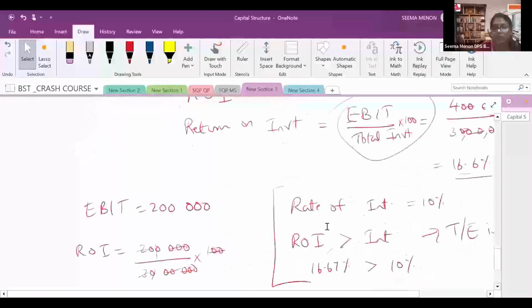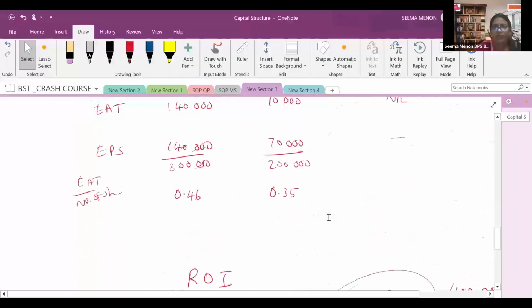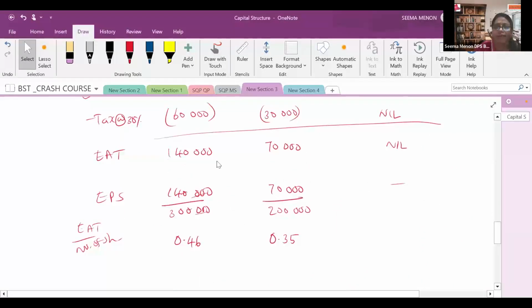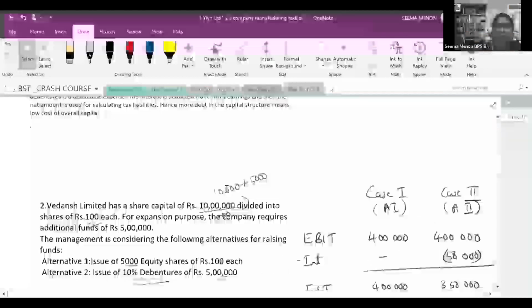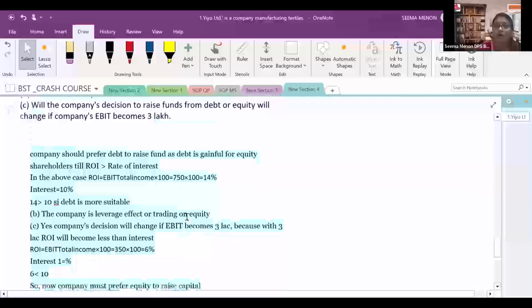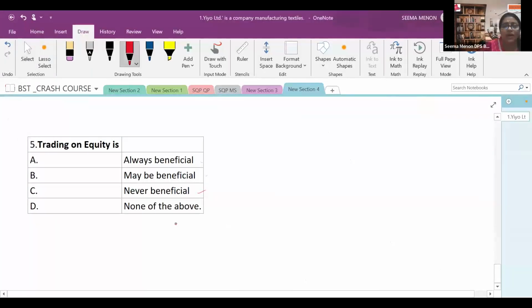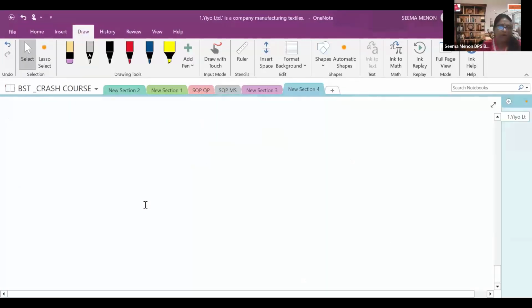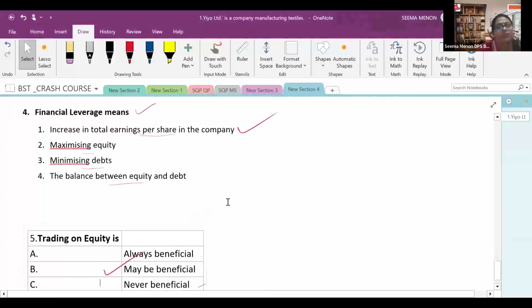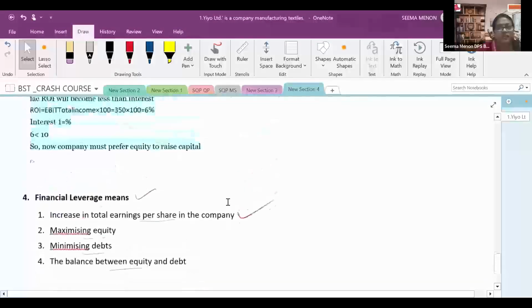But in situation two, the EPS is decreased even with high debt. So it is not necessary that trading on equity will always be beneficial. So it may be beneficial, not always, and never is also wrong. I hope you are clear with the concept of trading on equity.